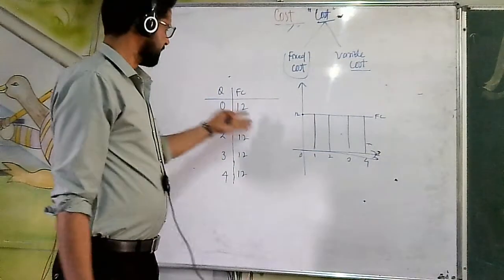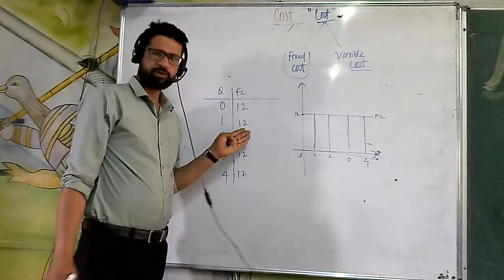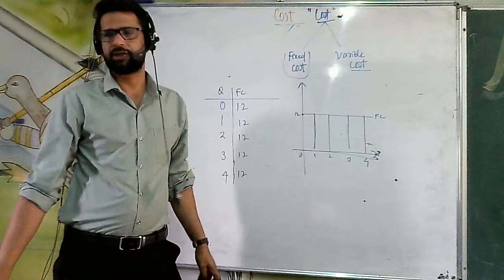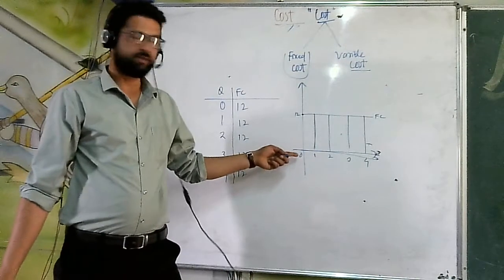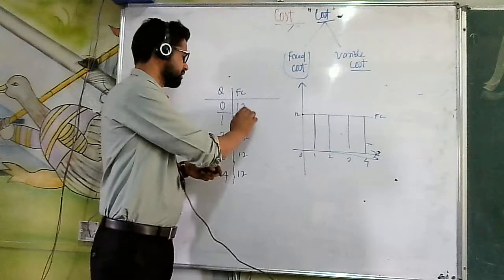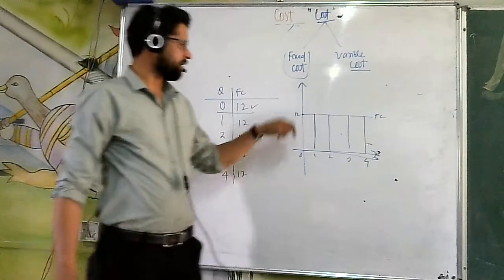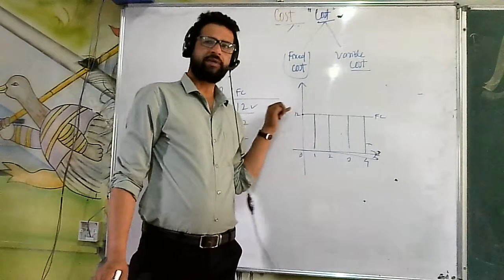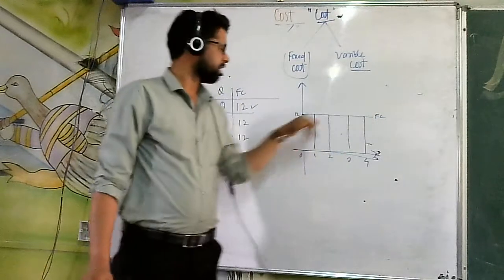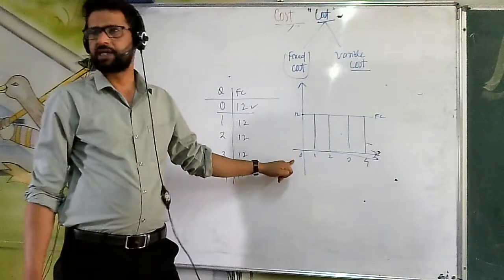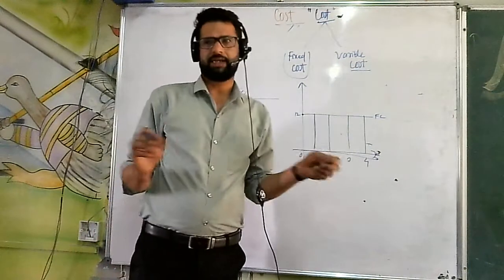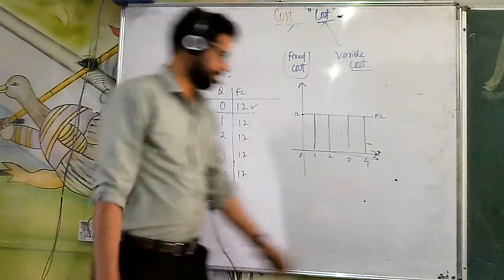This is the tabular representation of fixed cost. After that is the graphical representation. So how are you going to write down its explanation? First, fixed cost will always start above the origin, because at 0 level of output there is always some fixed cost. Second, it will have a constant slope. It does not have any slope, it is flat. Number 3, it will be a horizontal straight line parallel to the x-axis. This is about fixed cost.